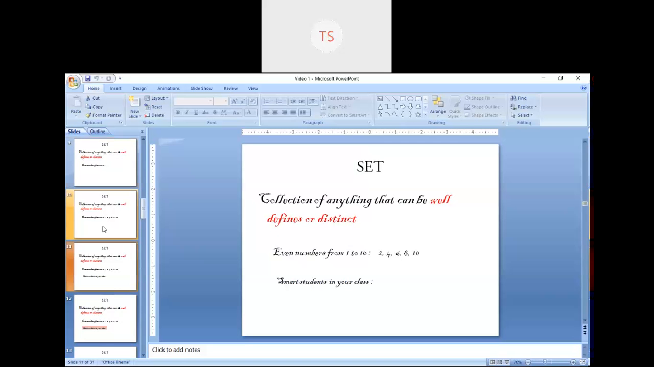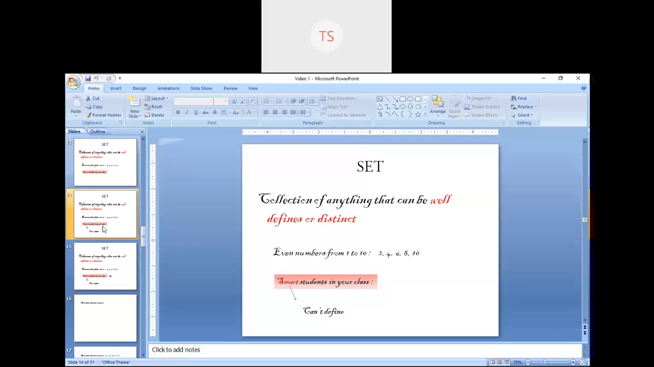Someone says, okay, he can give the answers to the questions, so he is smart. Someone says no, he is healthy and active, so he is smart. That means for that particular word smart, you don't have a definition. A well defined definition. Is it clear? Now see, this is not a well defined word. I cannot define it properly, exactly what is smart.